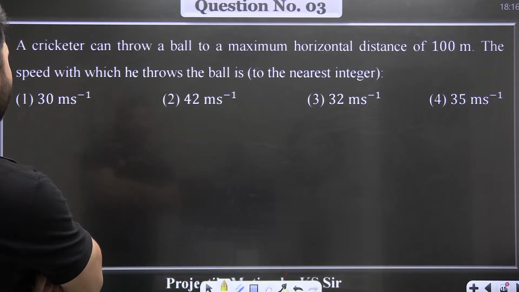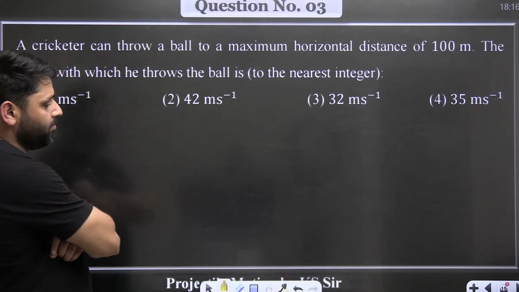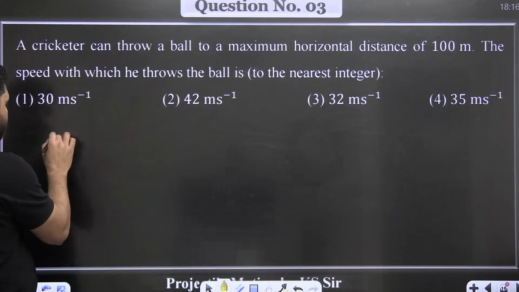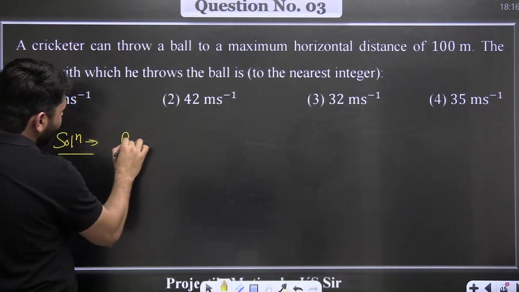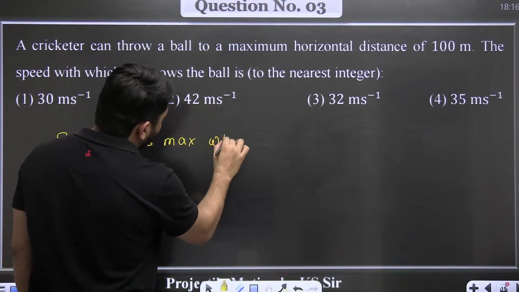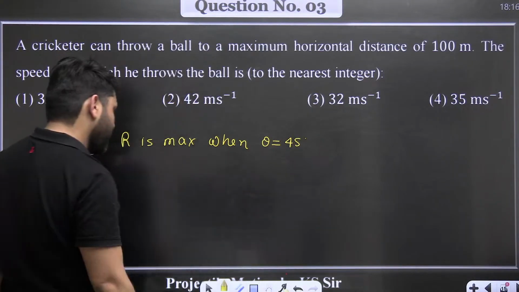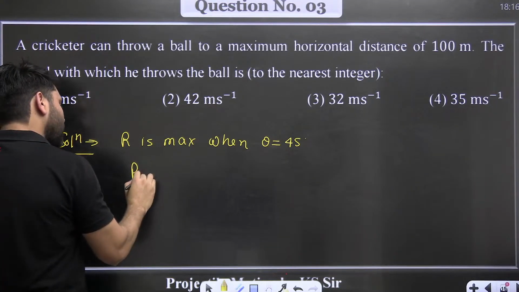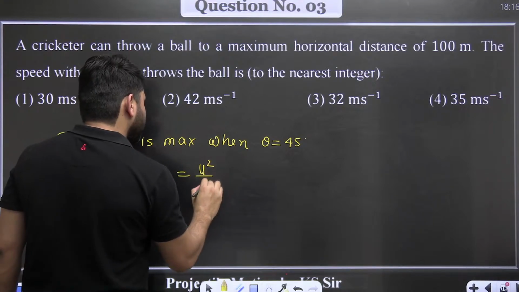The cricketer can throw a ball to a maximum horizontal distance of 100 meters. So R is maximum when theta is equal to 45 degree, and the formula of R max is u square divided by g.